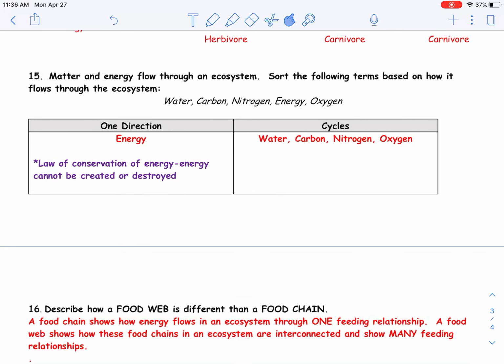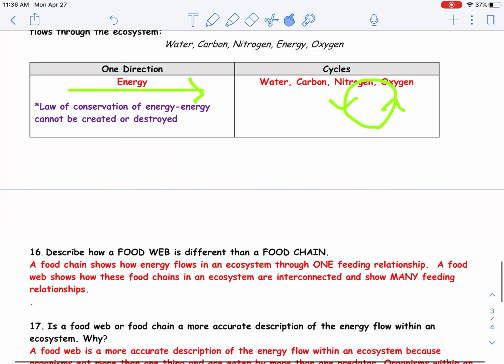Matter and energy flow through an ecosystem. Sort the following terms based on how it flows through an ecosystem. The one that flows in one direction is energy. We know that the law of conservation of energy states that energy cannot be created or destroyed. The ones that cycle through the atmosphere or through the ecosystem are water, carbon, nitrogen, and oxygen. Energy doesn't cycle because it never returns back up to the sun.